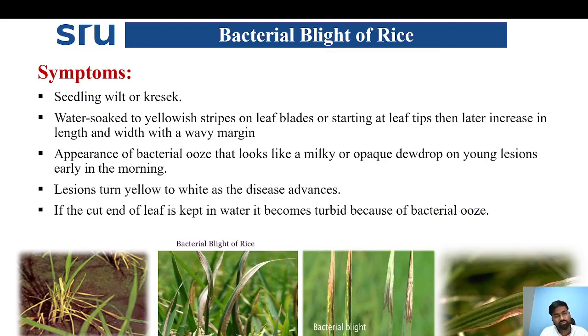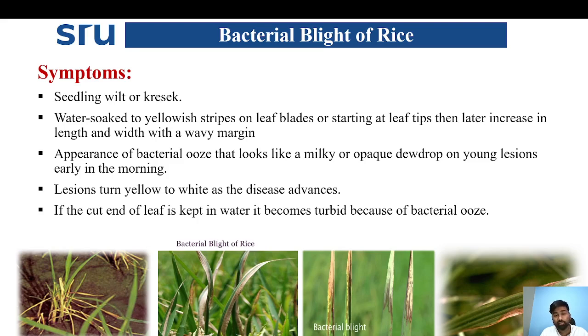Coming to the symptoms, seedling wilt or kresek is the main symptom. Seedling wilt or kresek occurs during the nursery stage, with sudden wilting and death of the young seedling. Water-soaked to yellowish stripes on the leaf blade start at the leaf tips, then later increase in length and width with a wavy margin.